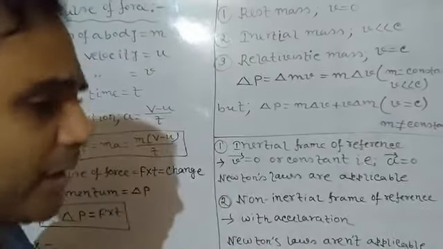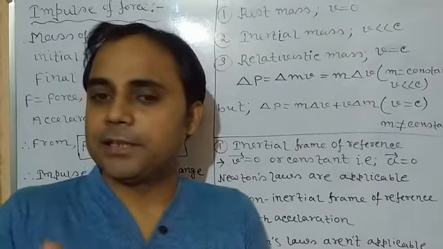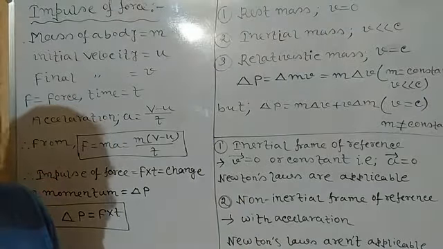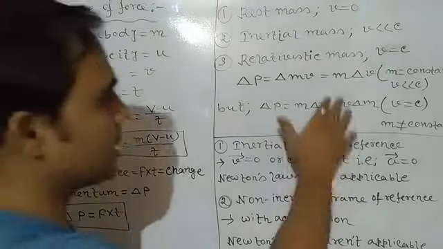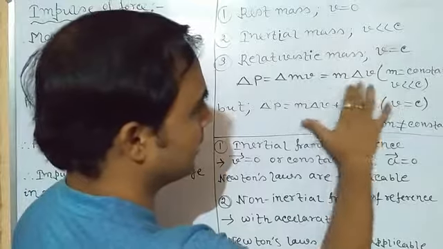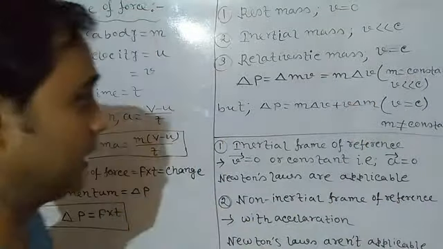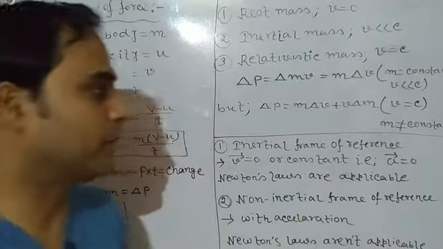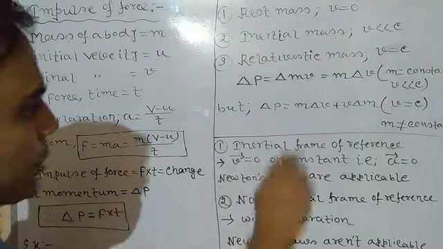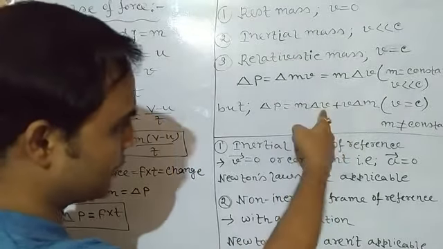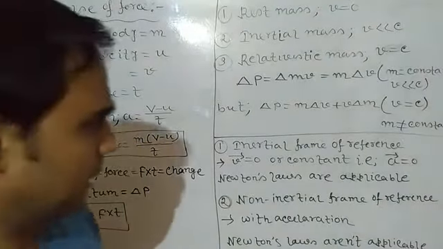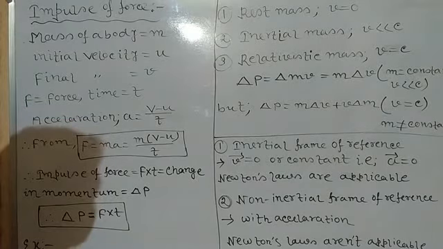Clear? But in our daily life, as I said, the objects have velocity much less than the speed of light, so their mass is not going to change, their mass remains constant. So in that case this is applicable: m into delta v, where m is constant, we can assume. But if the velocity of the body is comparable to the velocity of light, then the momentum changes both due to change in velocity and due to change in mass. Clear? So here m is not constant. These three things I think you need to know.